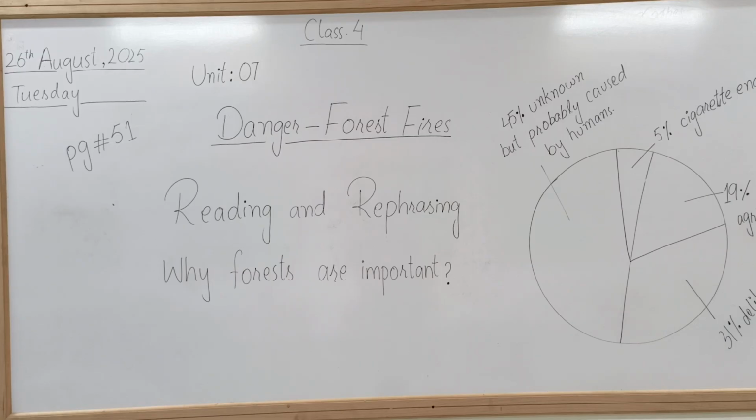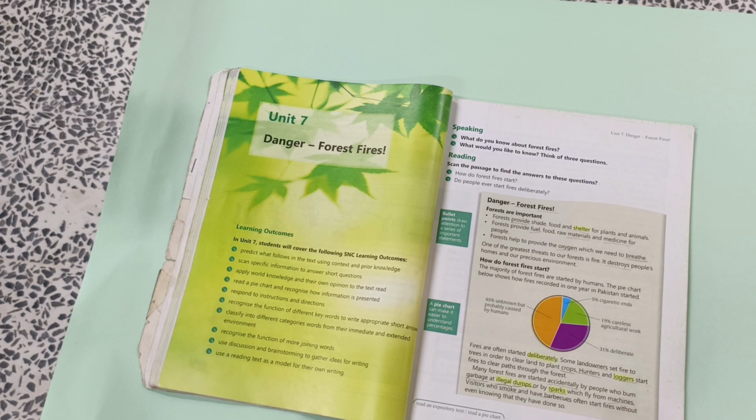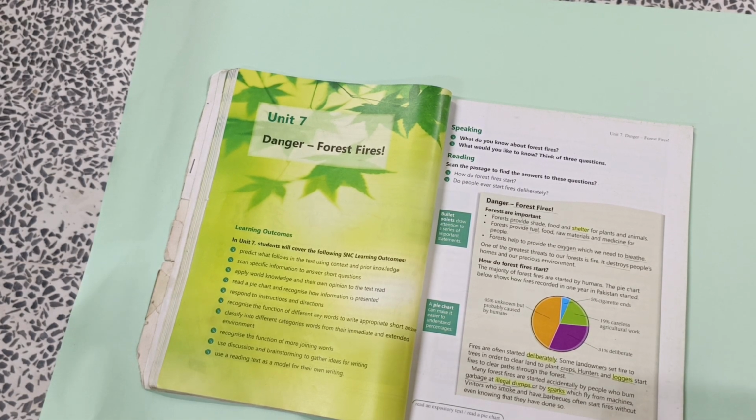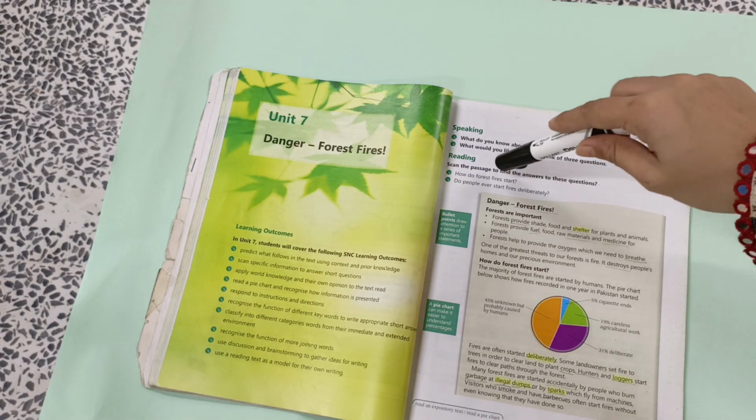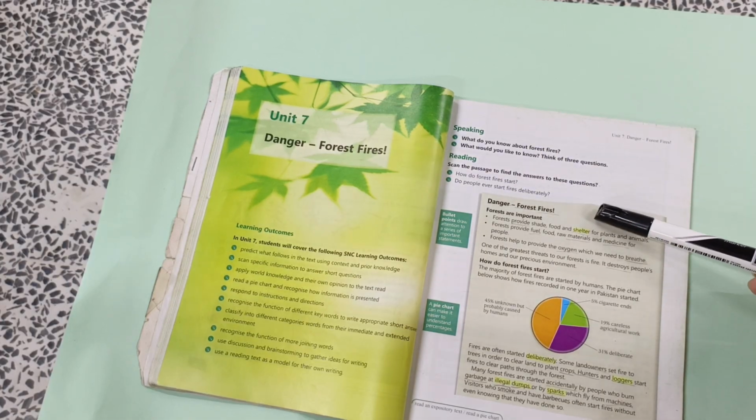Okay, now we will move towards, that was the rephrasing, you can say, of this chapter, and then now we'll move towards the reading of the unit. Okay, so I'm so hopeful of the fact that it's giving a good focus as we will progress along with the reading now. That means danger, forest fires.